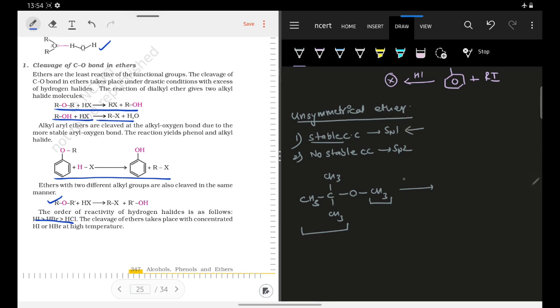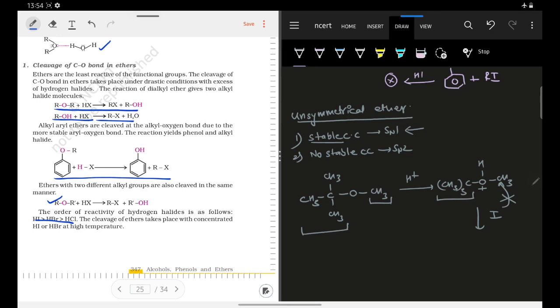So if I take only one equivalent of HI, it will protonate this ether, and once it gets protonated, I am writing it in a condensed form to make it shorter, OH plus and CH3. Now I know that I can use the I minus to attack this carbon atom, but we do not have to do that, because we know that stable carbocation formation can occur with this alkyl group.